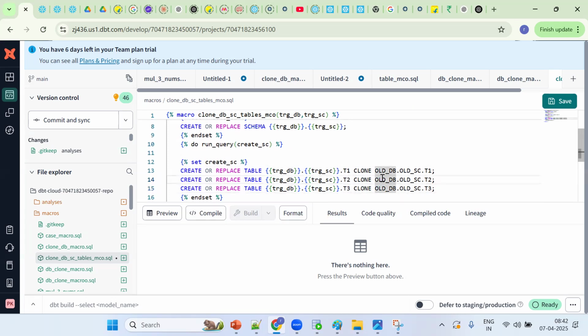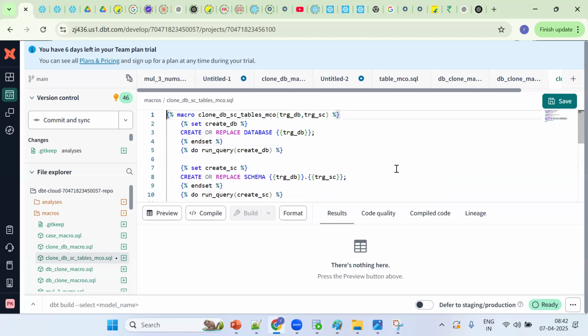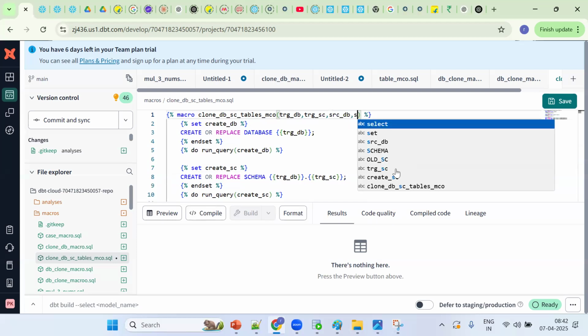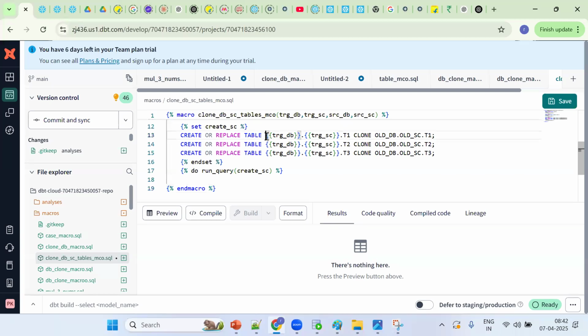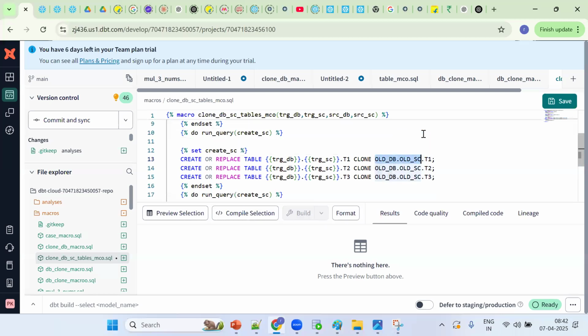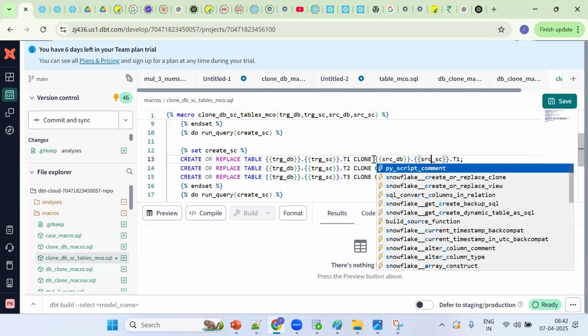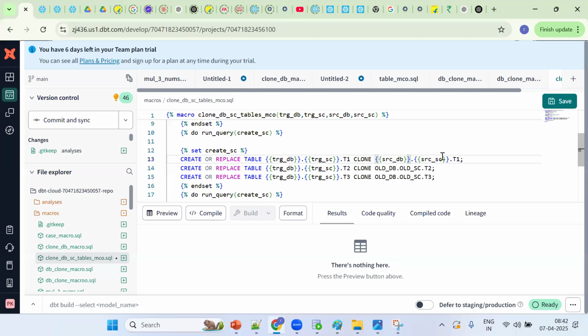So target database. Now tell me this one, we should make it dynamic. Now how many databases and how many schemas are required? Two more. Source DB, source schema. So SRC DB, SRC schema. Tell me, is it static or dynamic?